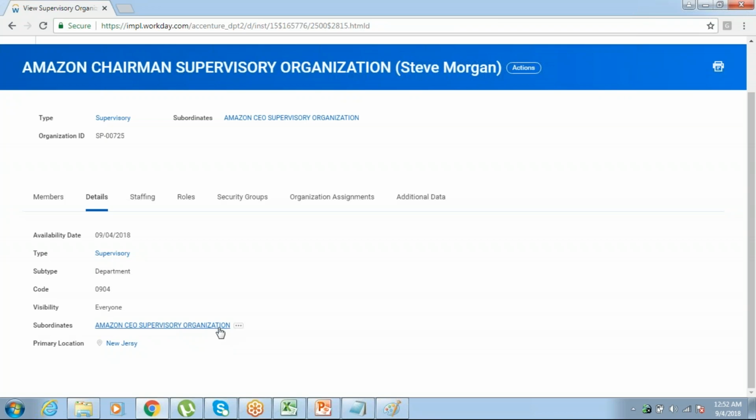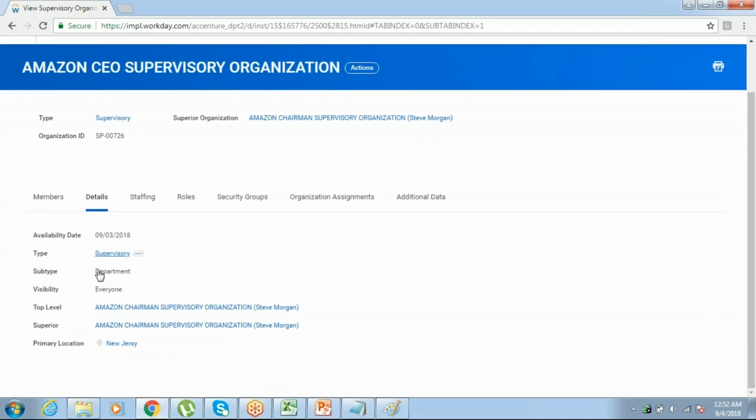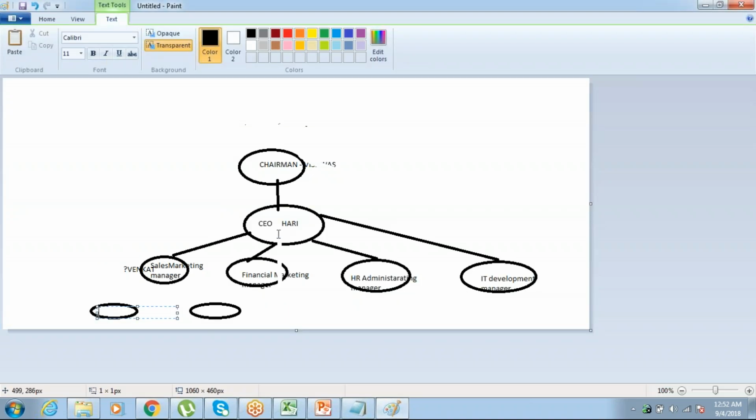Now go to your subordinate. Go to the details. Now see here. Availability date, type, department, top level is chairman, right? Anyhow, chairman is the top level, that's why. And who is the superior? For CEO, chairman is the only superior. If you correlate it here, CEO is subordinate to chairman.